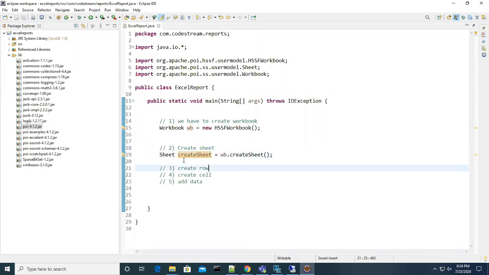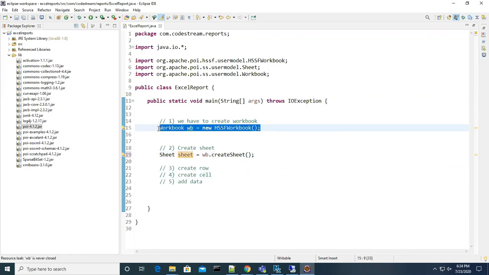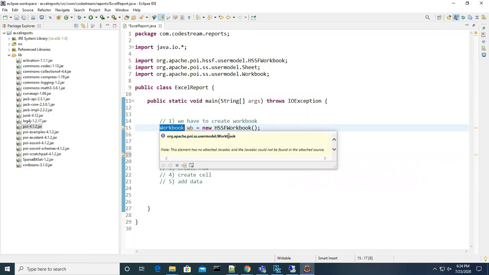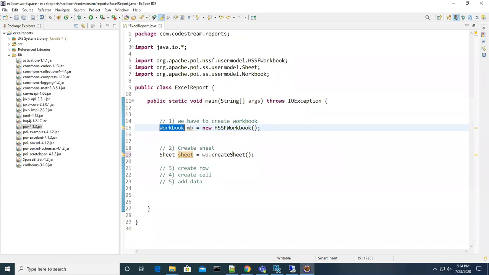Automatically it created a variable. I can rename the variable. So now I created an object of the HSSFWorkbook class and am holding it in this, which is the super class or might be an interface. Then I'm calling createSheet, and this method returns a Sheet object.